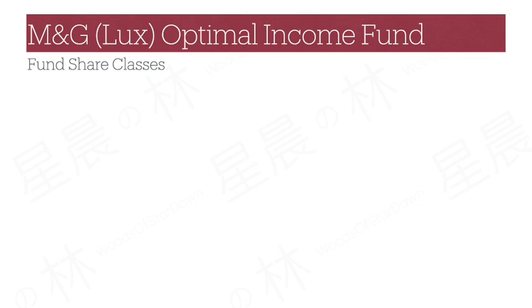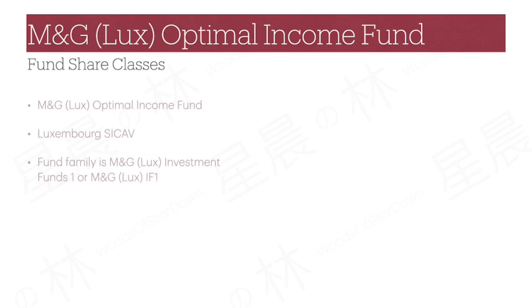Next, let's take a look at the share classes available for the fund. But before we do that, we will need to clarify that there are actually two M&G Optimal Income Funds. The one that is offered to most global investors today is the M&G Lux Optimal Income Fund.